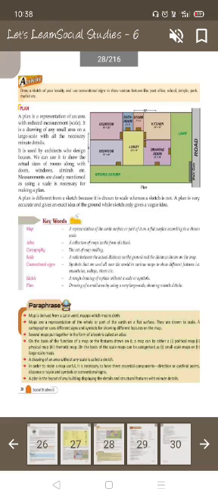So let's have a recap of what we have studied in this chapter. Map is a representation of Earth's surface drawn on a scale. Atlas is a collection of maps in the form of a book. Cartography is the art of map making.